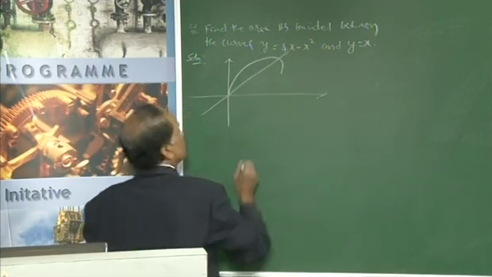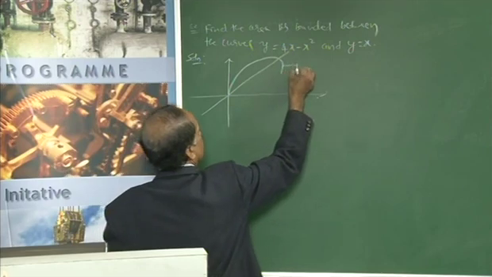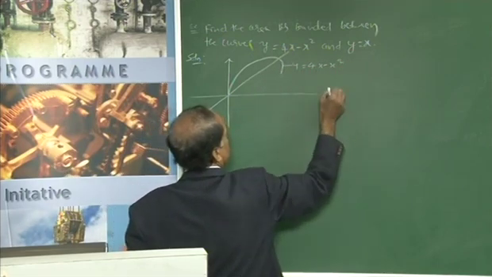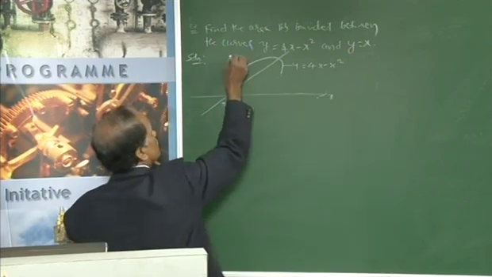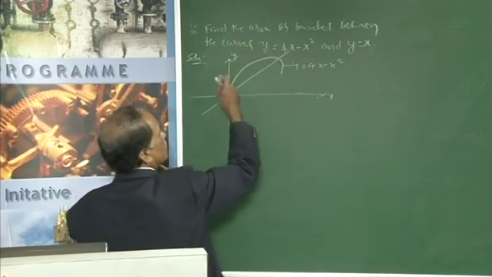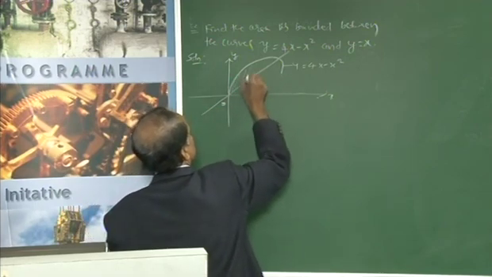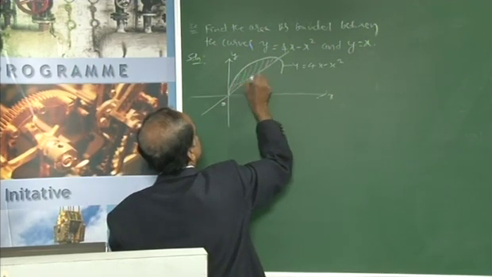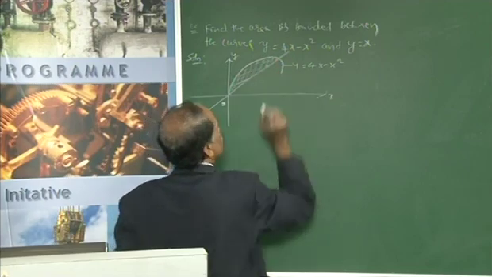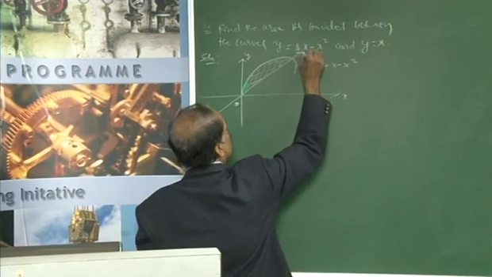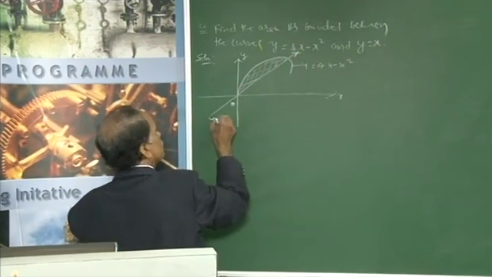Like this. This is y equal to 4x minus x square, this is x and this is y, and this is 0, the origin O, and this is the area you are going to calculate. This is the intersected part between two curves, and this is the straight line, y equal to x.